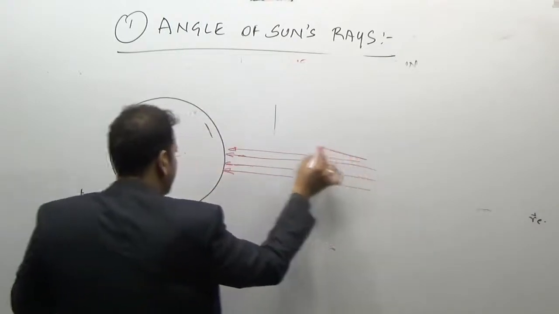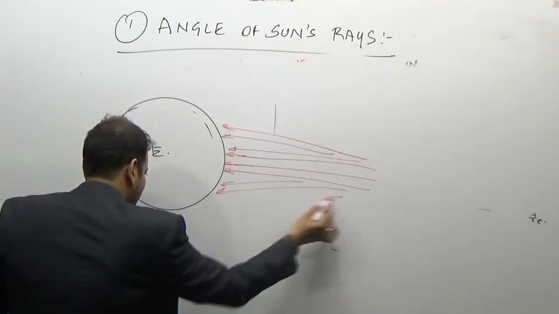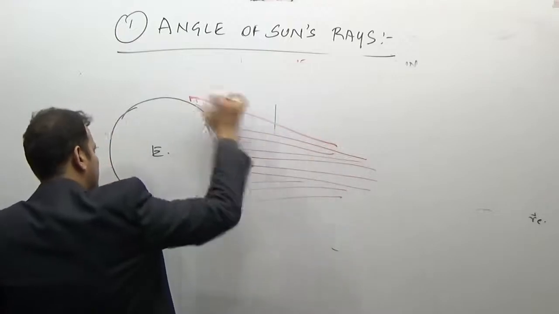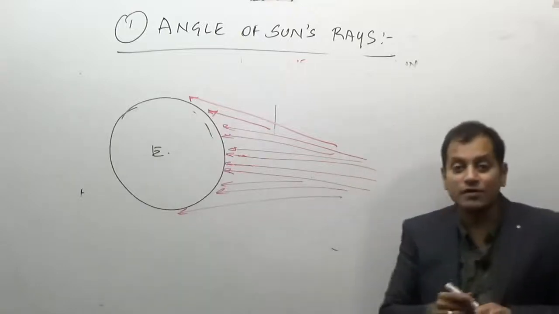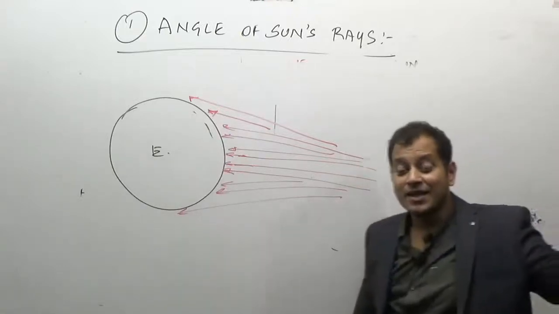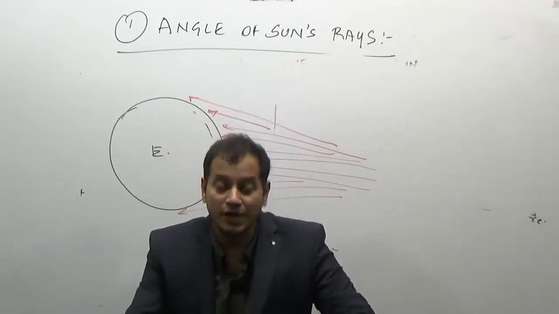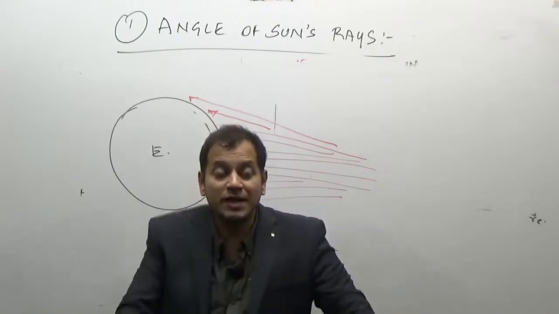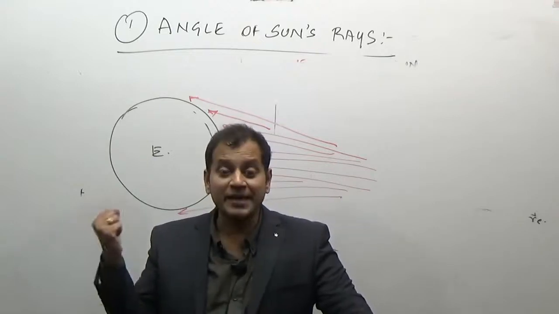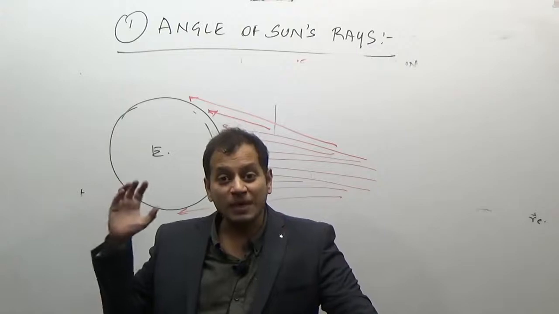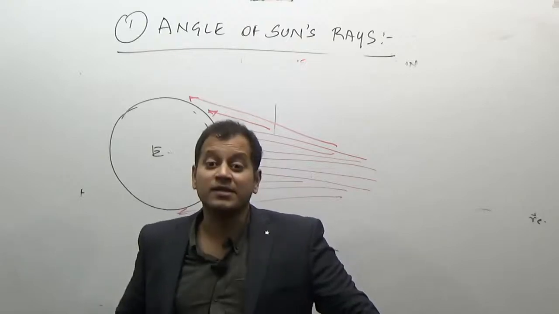But as you go away from the equator, they become slanting, and near the polar regions they become more and more slanting. So why do the polar regions receive less insolation, even when the sun is in the northern hemisphere and the polar regions have 6 months of day? Still, why is there no summer season or heat in the polar regions? It is because of the oblique rays of the sun. The polar regions never receive the vertical sun rays.